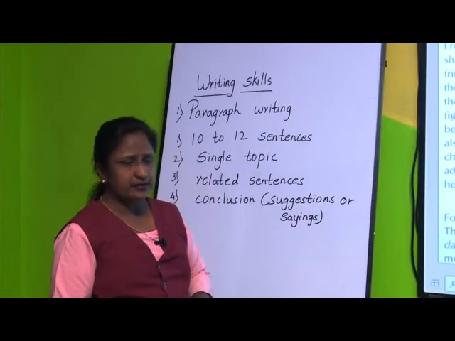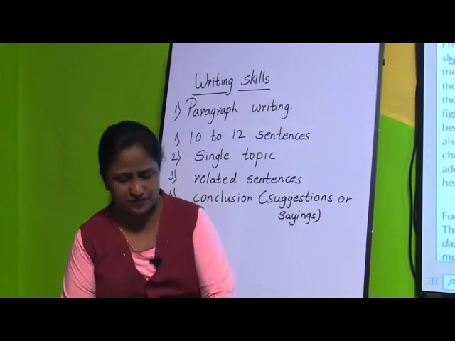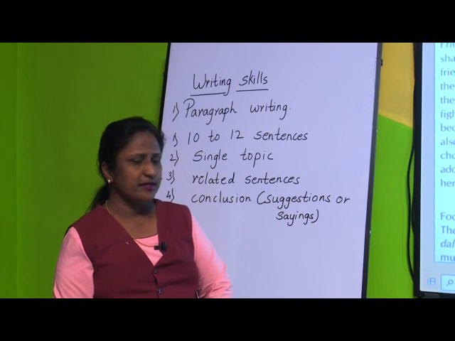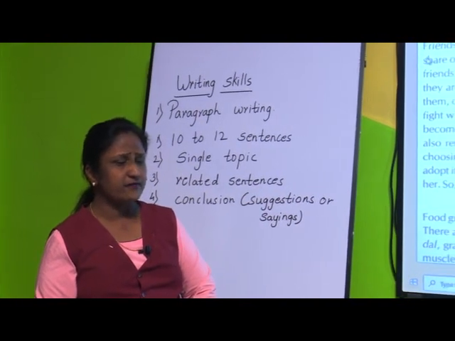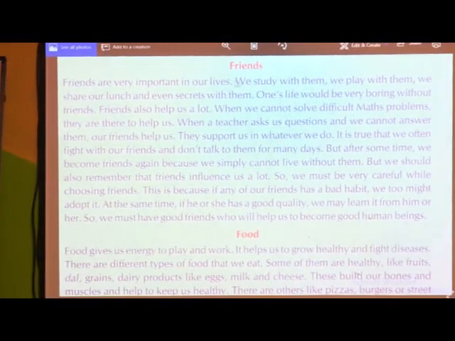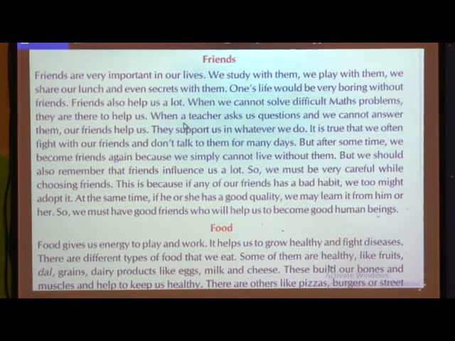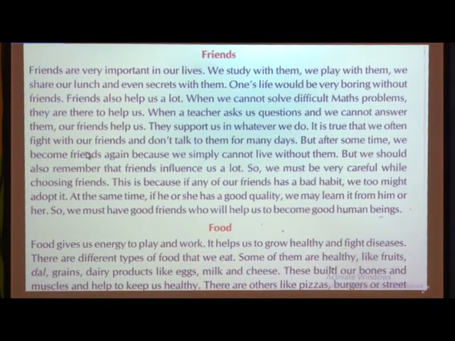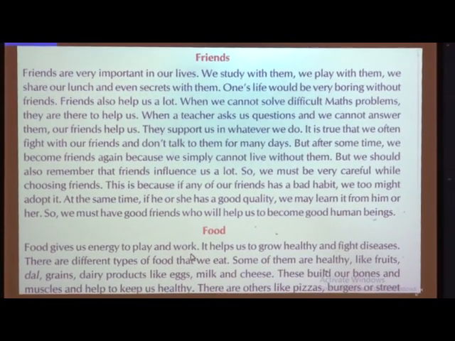Now if you take the first paragraph, suppose here I have given about friends. See children, I will read and tell you this paragraph. Friends are very important in our lives. Children, now we are going to talk about friends, and I will explain this paragraph also. So you will get an idea how to write a paragraph on other topics.